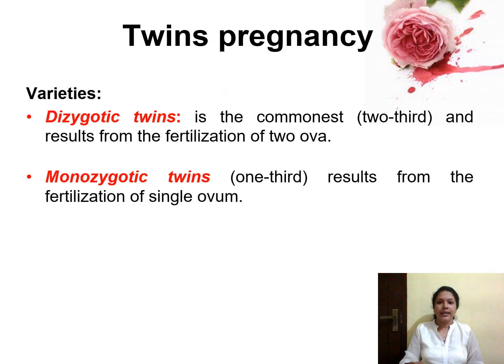Twin pregnancies are mainly of two varieties, dizygotic twins and monozygotic twins. Dizygotic twins are the commonest, about two-thirds of multiple pregnancies, and result from the fertilization of two different ova. Monozygotic twins, about one-third of pregnancies, result from the fertilization of a single ovum.